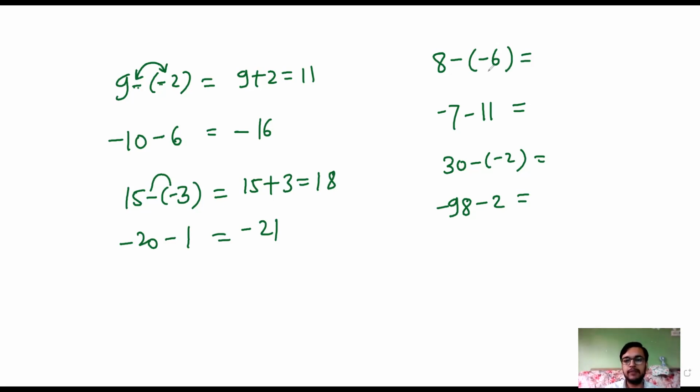Okay, students, have you solved this? Here, the minus minus will become plus, 8 plus 6, 14. Here, minus 7 minus 11 is minus 18. Minus minus plus, 30 plus 2, 32. Minus 100. Right. Now, let's try to understand it from the number line. It will become much easier for us to understand.